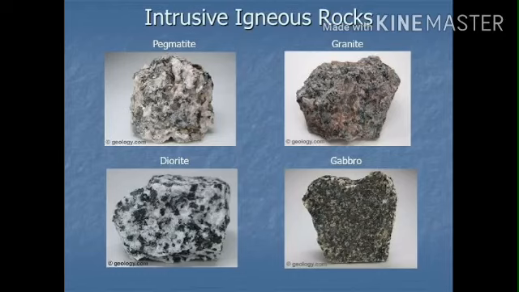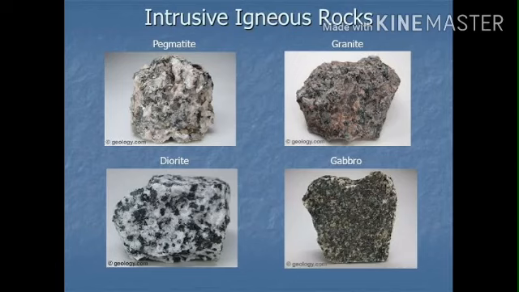We'll see about intrusive igneous rocks. These rocks are formed from magma that cools and solidifies inside the earth's crust. These types of rocks are coarse grained, as they are formed by slowly cooling magma. An example of these rocks is granite. Once again I repeat, intrusive igneous rocks are rocks formed from magma that cools and solidifies inside the earth's crust.